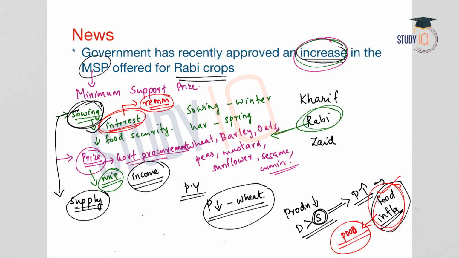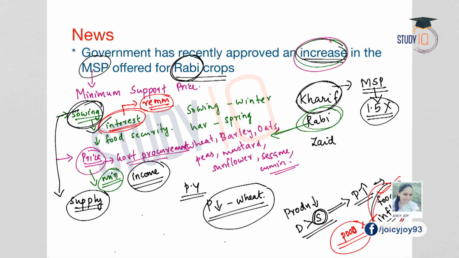And now what is the current affair? The government has increased the MSP rates of the Rabi crops. Earlier we have seen the Kharif crops also. The government had increased the MSP. The MSP cost was set as 1.5 times the production cost. So now for the Rabi crops also government has increased, and in this lecture we will analyze this issue in detail.